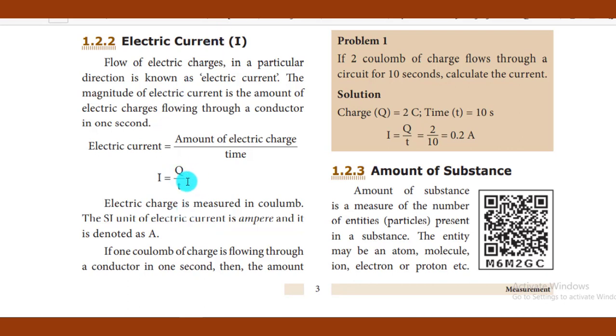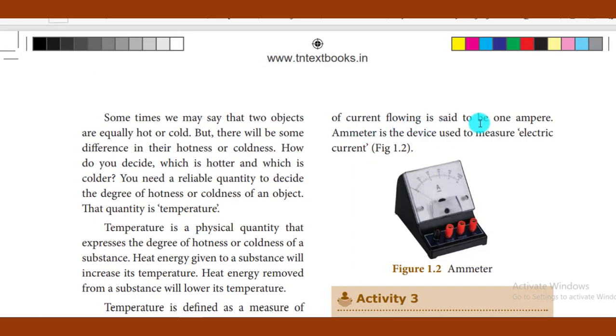Q is the charge. Charge means, you can point out, an electron having negative charge, and that charge you can denote in coulomb. The SI unit of the electric current is ampere, denoted as capital A. But the charge is denoted as Q, and time T is in seconds. If 1 coulomb of charge is flowing through a conductor in 1 second, then the amount of current flowing is said to be 1 ampere. It is very easy to define 1 ampere.